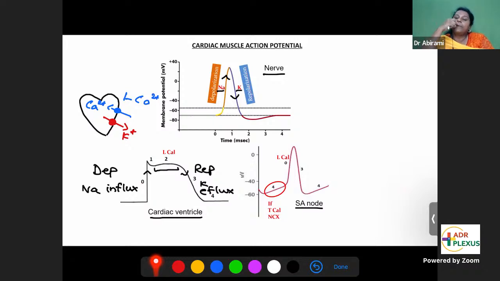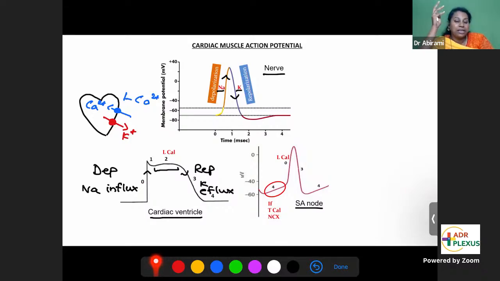When you learn about the cardiac ECG, you will see that in between the PQRST waves, you'll have one flat segment, the ST segment. That is flat because the ST segment in ECG corresponds to this plateau phase in the cardiac ventricle.